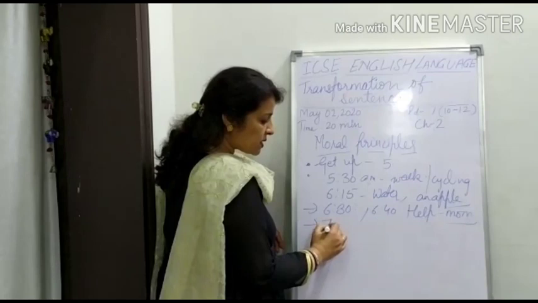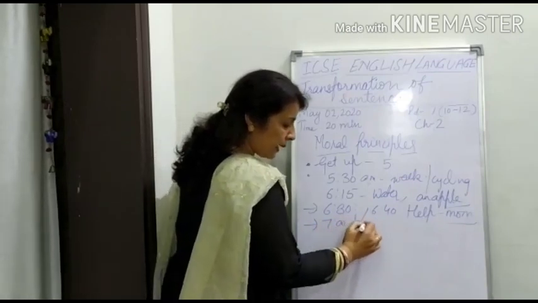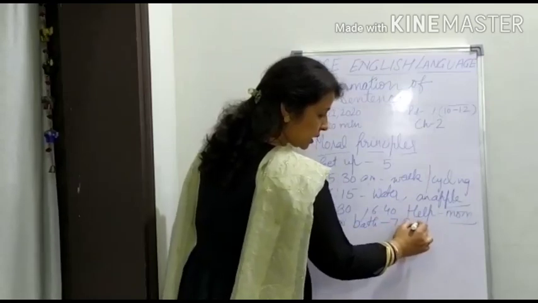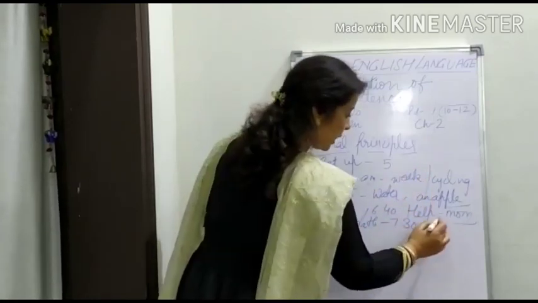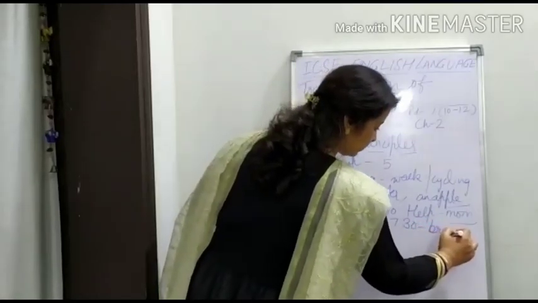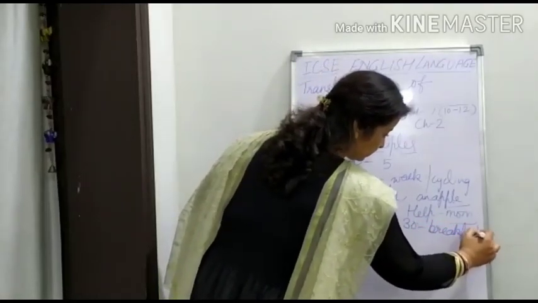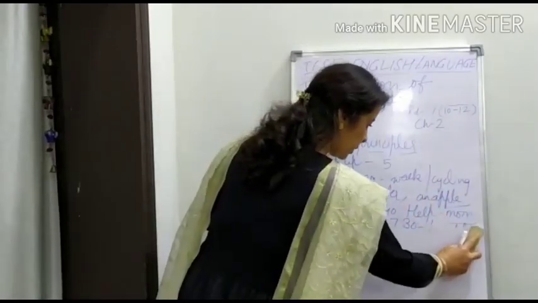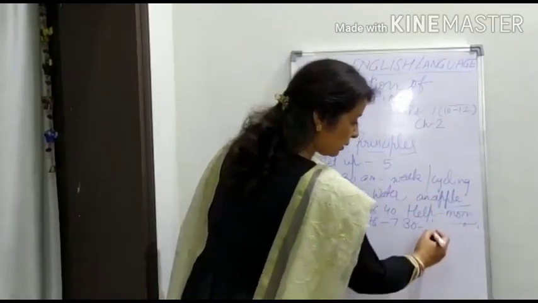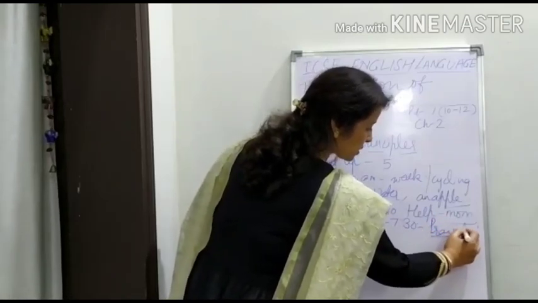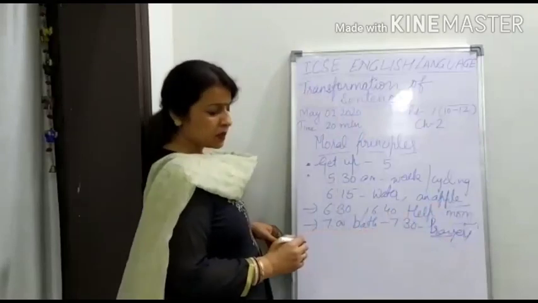Around 7, go for a bath. Then 7:30, pray to God. Make prayers.